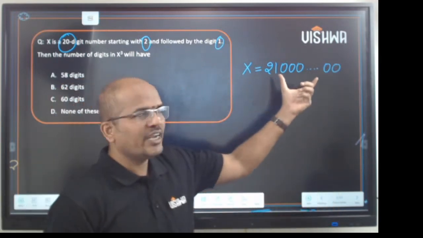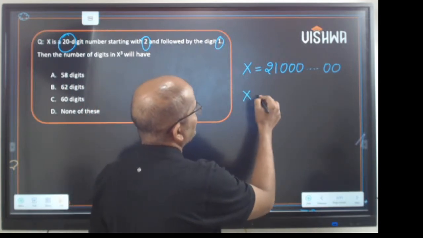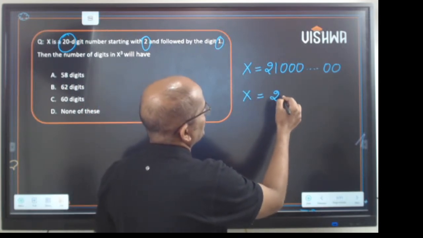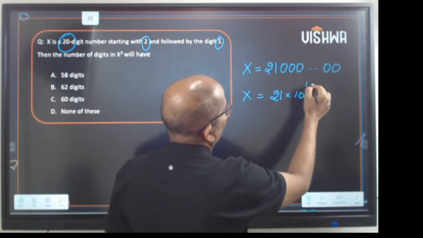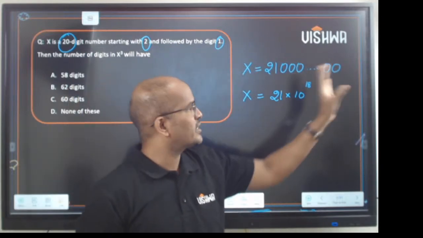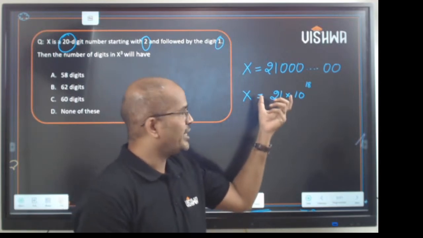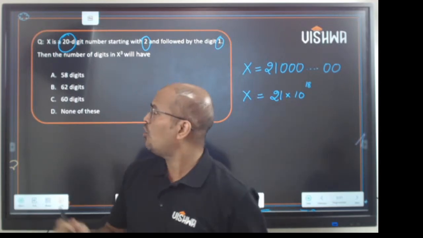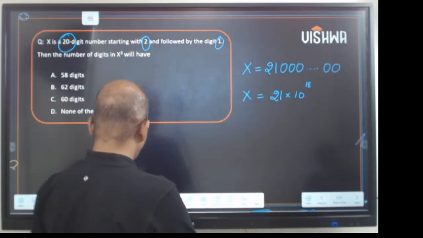So assuming it to be a 20-digit number, I can write this as x = 21 × 10^18. As I have 18 zeros, it is 10 power 18. So this is my number x of size 20 digits. Now the question is, how many digits does x cube have? It looks quite simple.